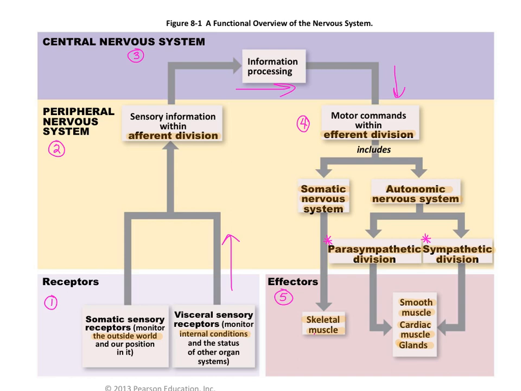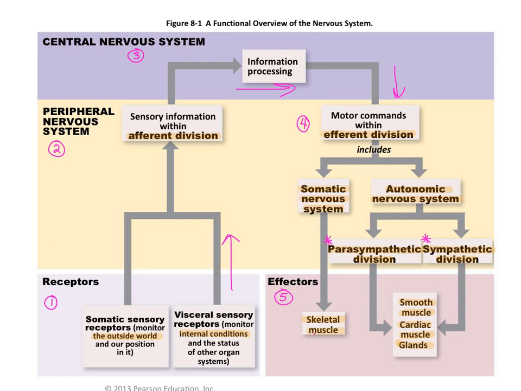This concept map will explain the overall process. Let's start with number one. The sensory receptors, the five senses, and the internal sensory receptors are part of the afferent division, and they're receiving the information and bringing it to the central nervous system, which is the brain and spinal cord. At the brain and spinal cord, they process the information, and then they send a command out from the central nervous system on the efferent division.